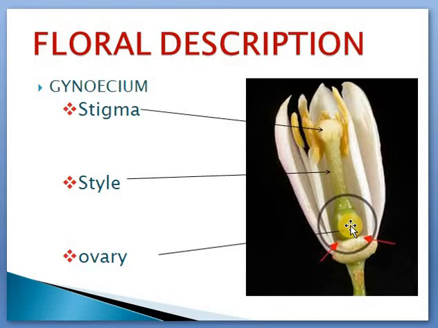So this is the ovary part, which will be having the ovules, and this is the style part. Style is a tubular stalk which connects the stigma with the ovary. That is the only function. And then stigma is the terminal part, which is receptive in function, which will be collecting the pollen grain, serving as the landing place for the pollen grain.